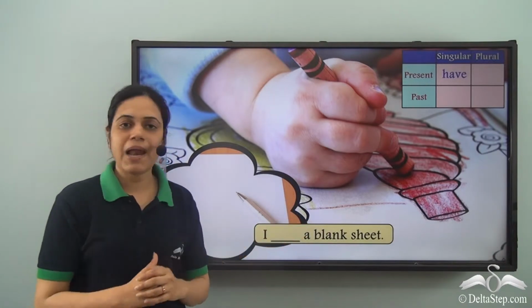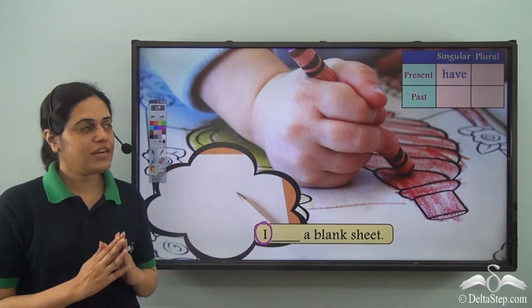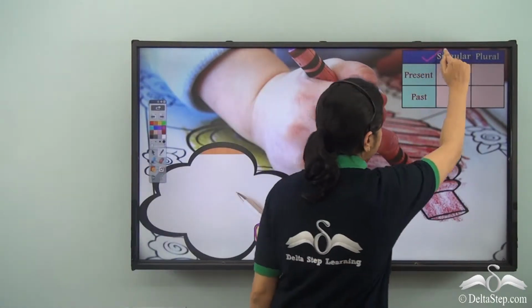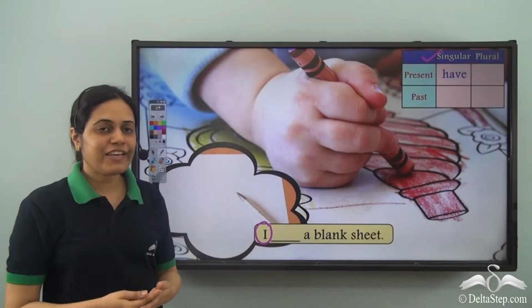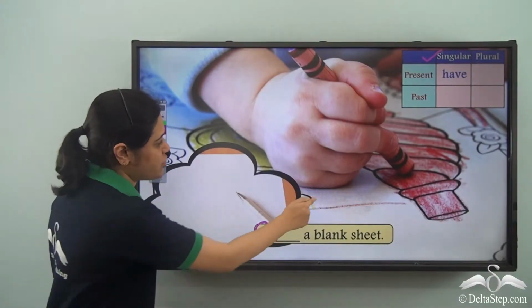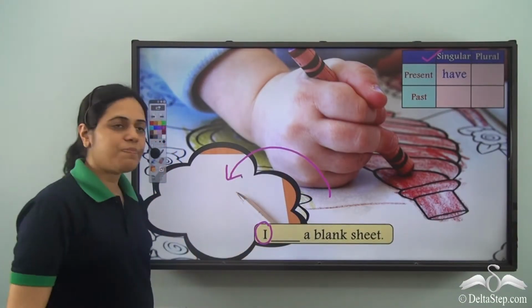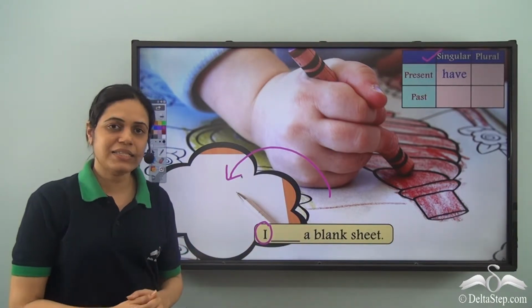I dash a blank sheet. Now in this case, I once again refers to singular. Dash a blank sheet. Now as we can see, this girl has made a beautiful picture on the sheet. But before she made the picture, the sheet was blank. So it indicates past tense.